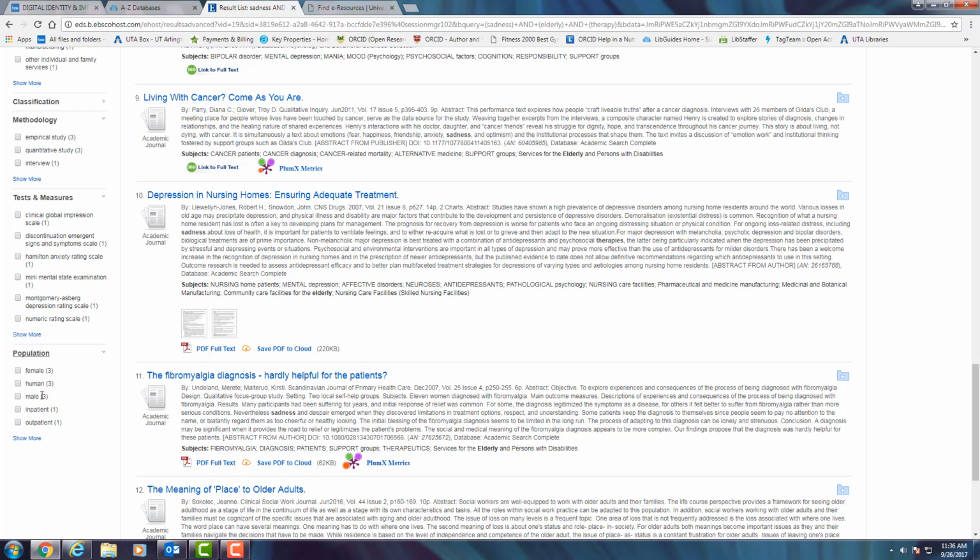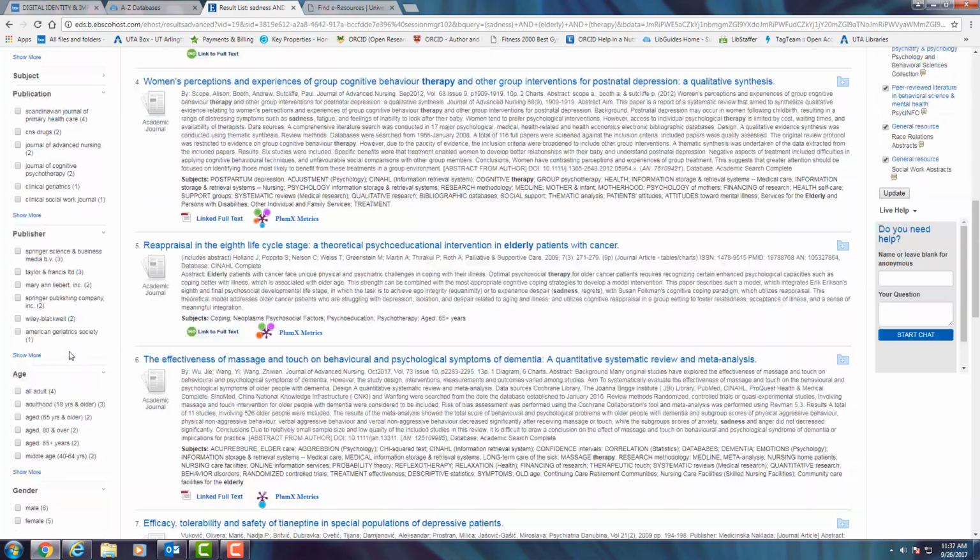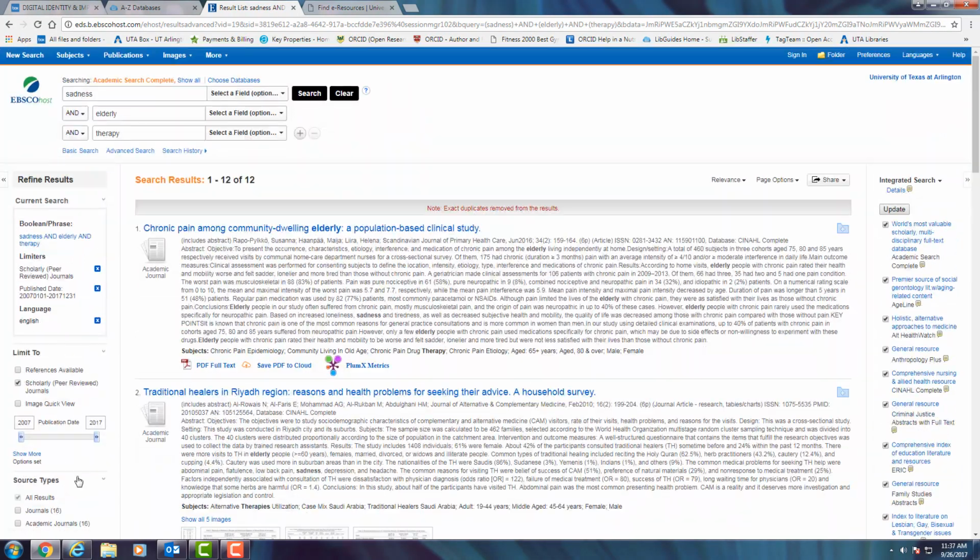So population, if you're trying to narrow it down to a specific population, not just by age, but by something different, is another limiter that's really great. So there we've gone through all the limiters, and I encourage you always to play around with these when you're in here searching. And once you play around with some of these other synonyms, then play around with the limiters.